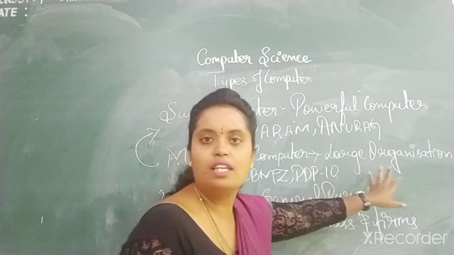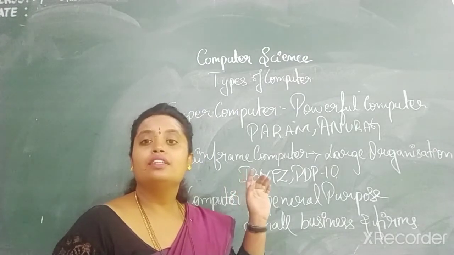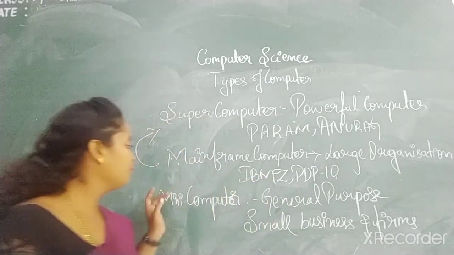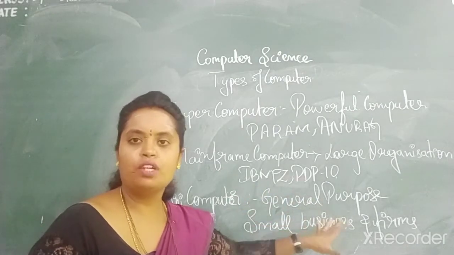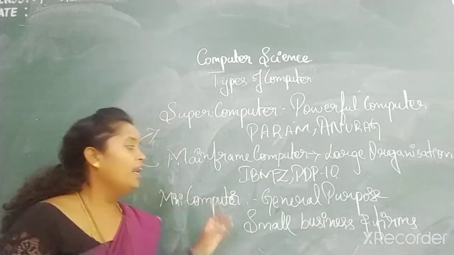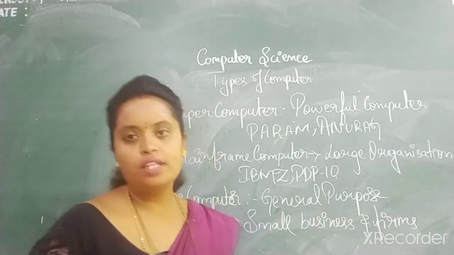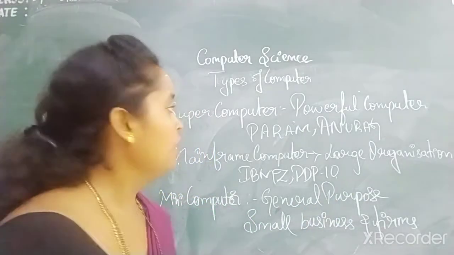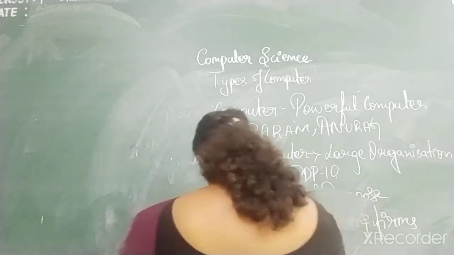It is used in large organizations like railway stations and laboratories, etc. Then coming to the minicomputer. This is a general purpose computer which is smaller in size, and it is used in small businesses and firms. Fine, children, did you understand these three? Next we will be moving on to microcomputer.